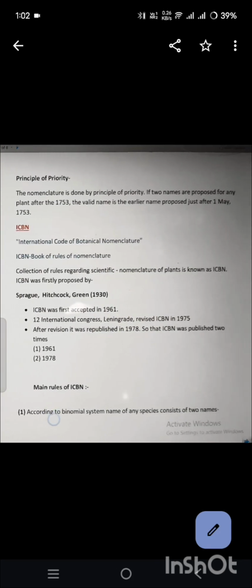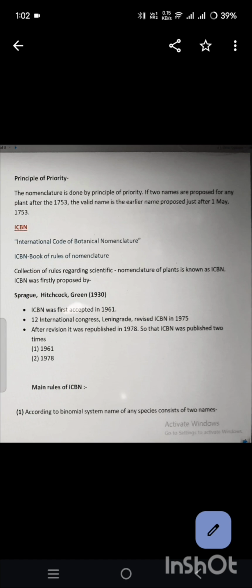Principle of priority. The nomenclature is done by the principle of priority. If two names are proposed for a plant after 1753, the valid name is the earlier name proposed just after 1 May 1753. ICBN. The full form of ICBN is International Code of Botanical Nomenclature. This book is also known as Rules of Nomenclature. It contains a collection of rules regarding scientific nomenclature of plants.